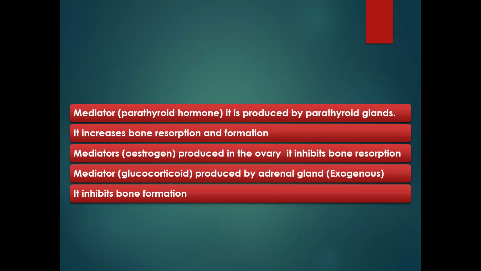You have mediators like estrogen, which is produced in the ovary. It inhibits bone resorption. If there's no bone resorption, then bone building will not be possible. So when there's excess circulation of estrogen, it will inhibit bone resorption. Therefore, it affects the osteoclast activity.